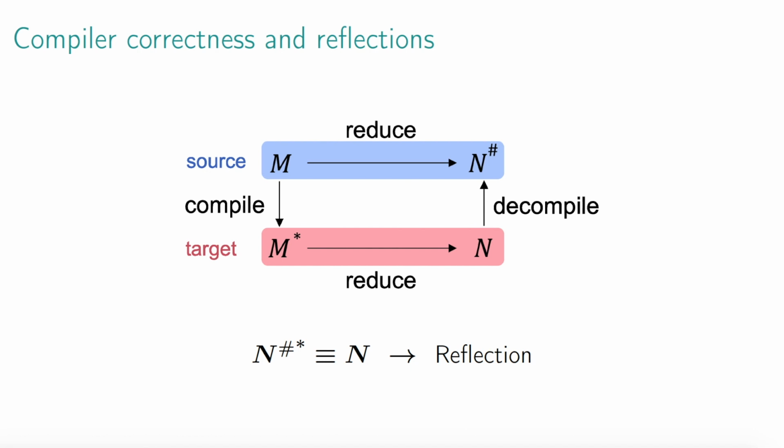Among different ways of proving compiler correctness, there is an approach that uses the relationship between the compiling and decompiling functions. In this approach, we show that the composition of compiling, evaluating in the target, and decompiling is equivalent to evaluating in the source. When the two horizontal arrows in this diagram imply each other, we call the relation a Galois connection. And when we have an additional equality stating that decompiling and then compiling is syntactic identity, we call the relation a reflection.